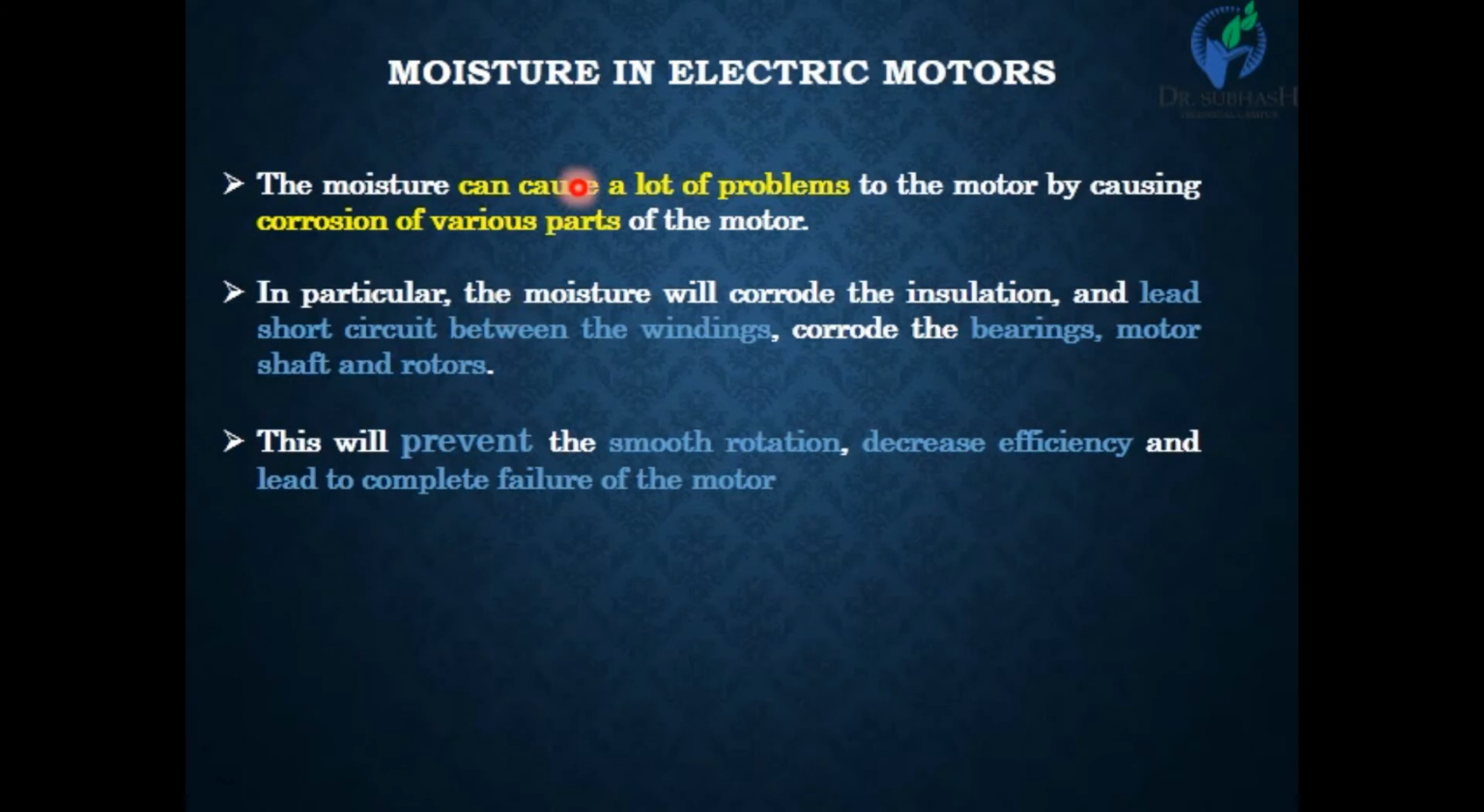Moisture in electrical motors. Moisture can cause lots of problems in an electrical motor by causing corrosion of various static and rotating parts of the motor. First, in static parts, it leads to a short circuit condition between the windings of the electrical motor, and in rotating parts, it will corrode the bearings, motor shaft and rotors. This condition prevents the motor from rotating and operating smoothly. It decreases the efficiency of the motor and sometimes leads to complete failure of the motor.